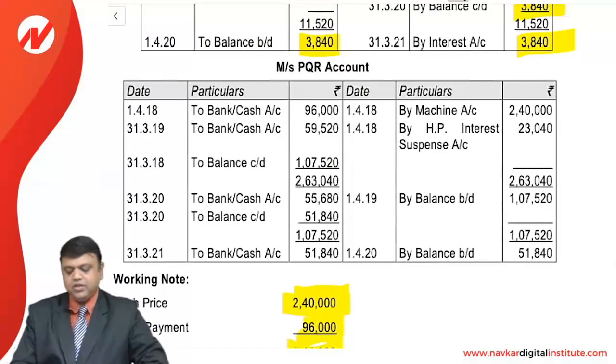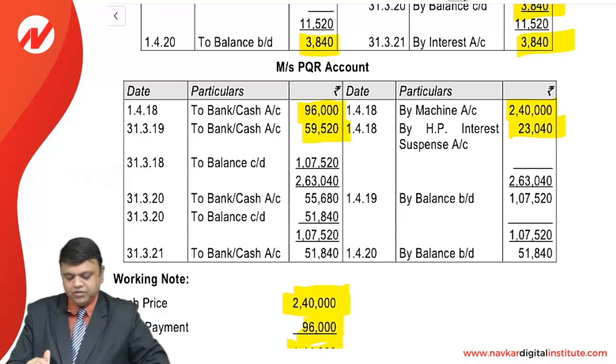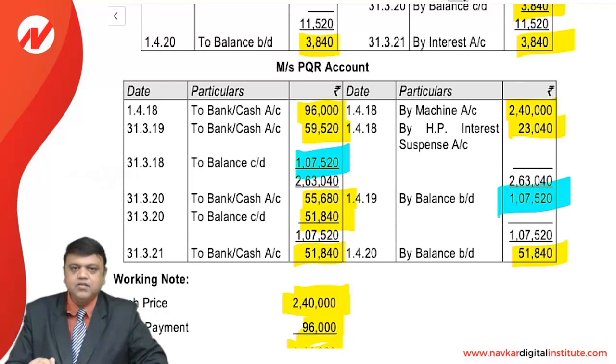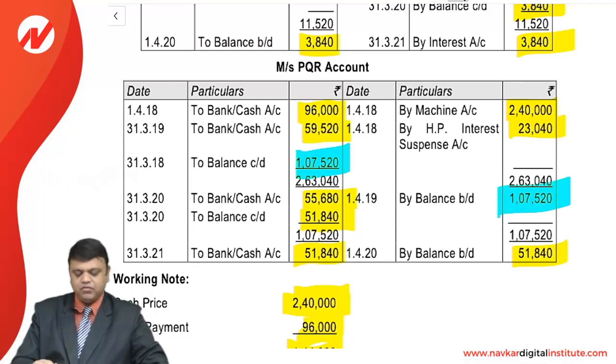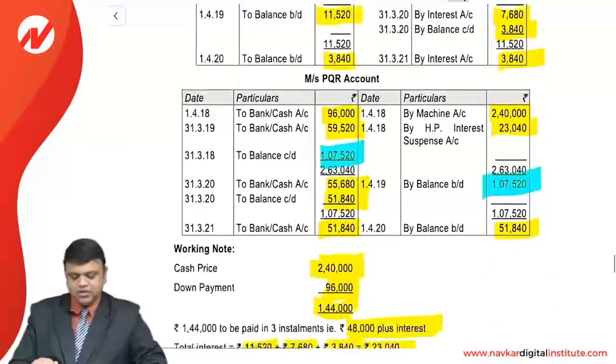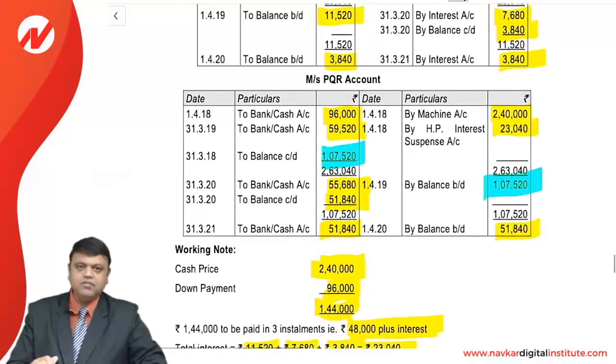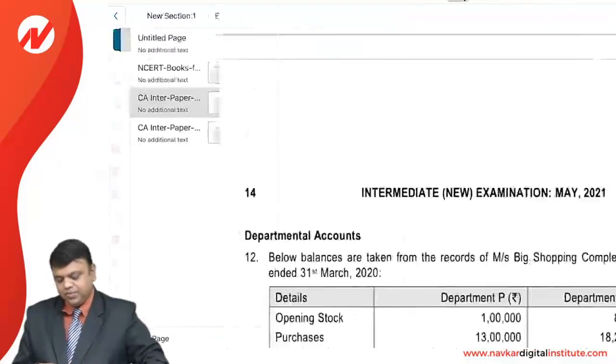So in the same way, in the PQR account, the machine which is purchased on hire purchase has a cash price added with the interest, which is paid in 3 equal installments, starting with the first one, 48,000 plus 48,000 and 59,520. So the balancing figure now is 107,520, which is carried forward. Again the installment, that is 55,680. So we will have a balance of 51,840, and at the end the 48,000 added with the interest portion will be repaid. So it's a very simple sum that you can definitely solve based on hire purchase accounting.